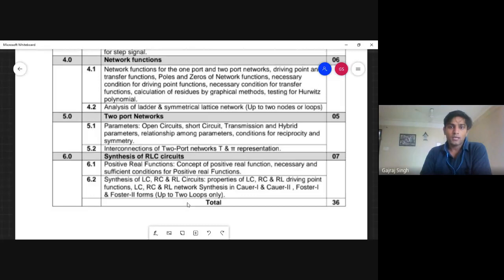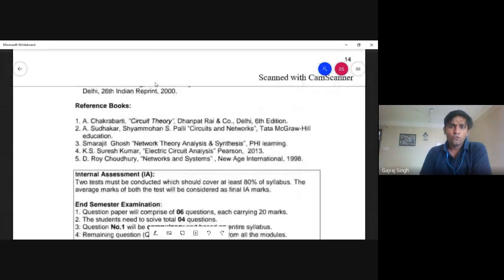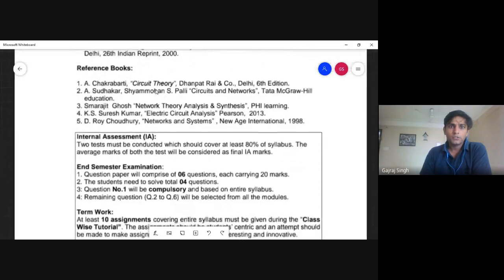Okay, and in our last module we will use all the studies we have learned in the previous 5 modules, and we will try to synthesize the RLC circuit with the help of all we have learned in the previous sections. Okay, about the book, I have already discussed it with you in the meeting.